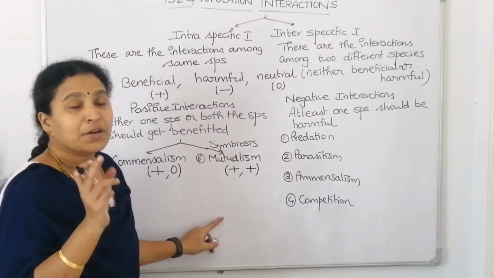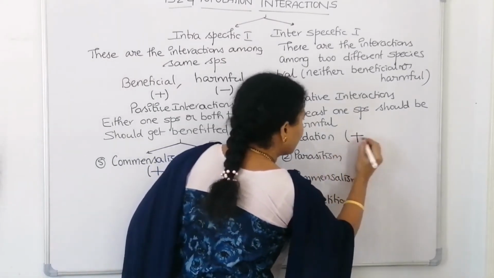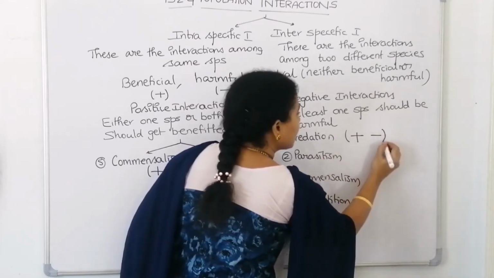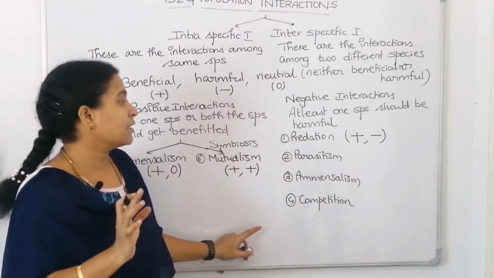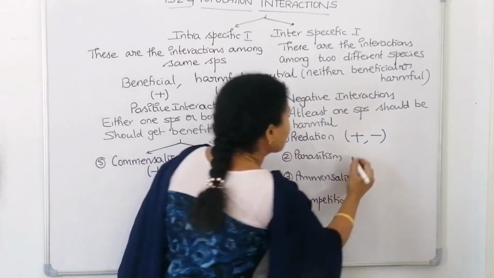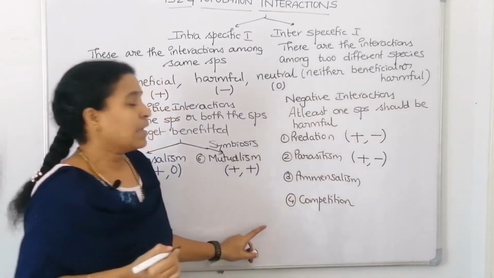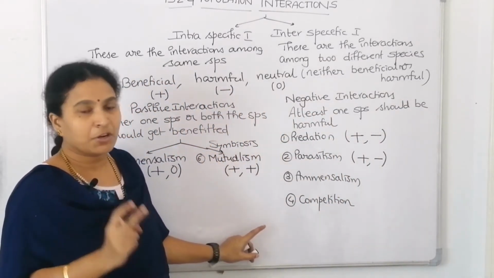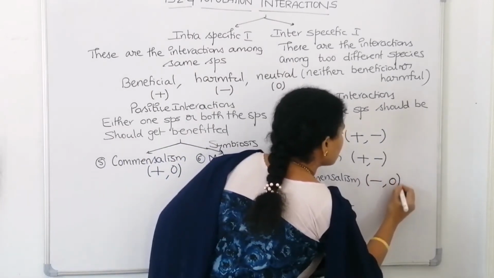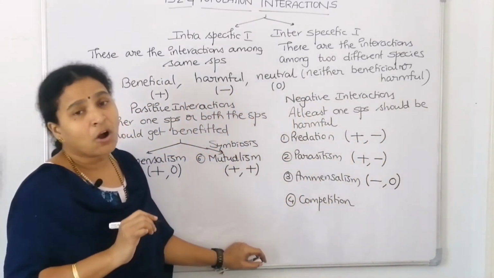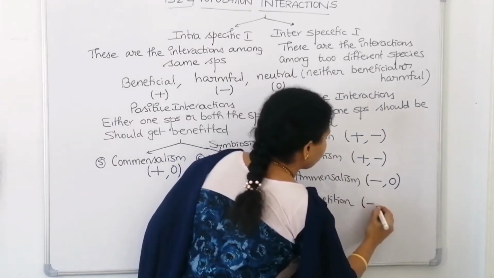So, what are negative interactions? One species should be harmed. In predation, the predator is benefited and the prey is harmed, right? The prey is killed by the predator. So, 1 plus and 1 minus. In parasitism also, the parasite is benefited whereas the host is harmed. Amensalism is an interaction between 2 species where one species is harmed and the other is neutral. And in competition, both the species are harmed.